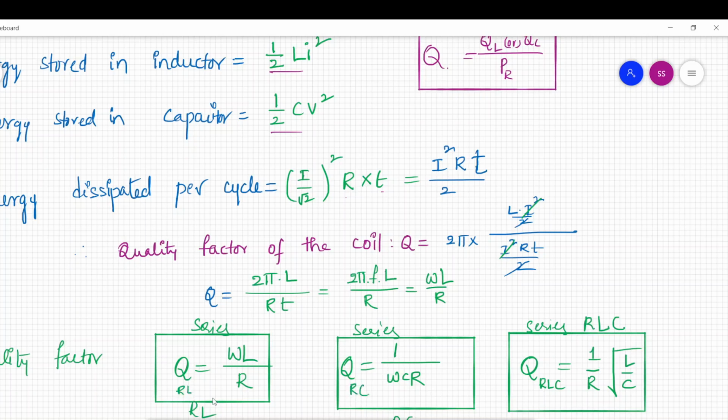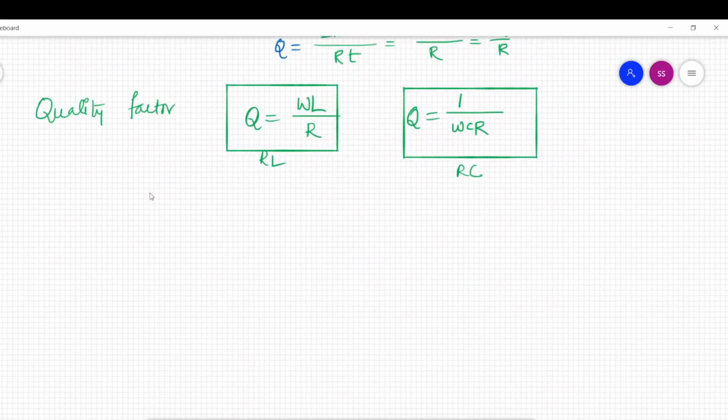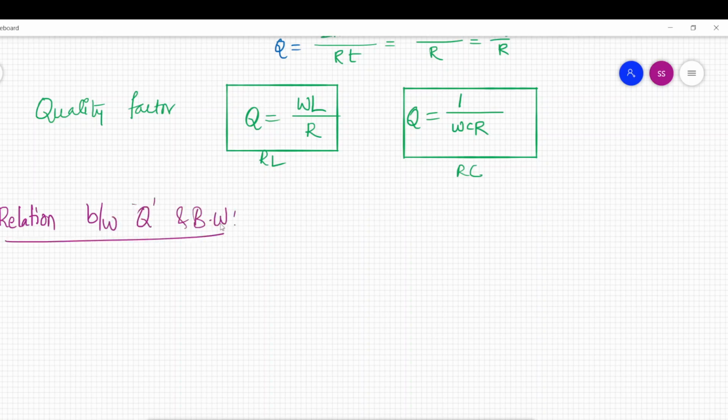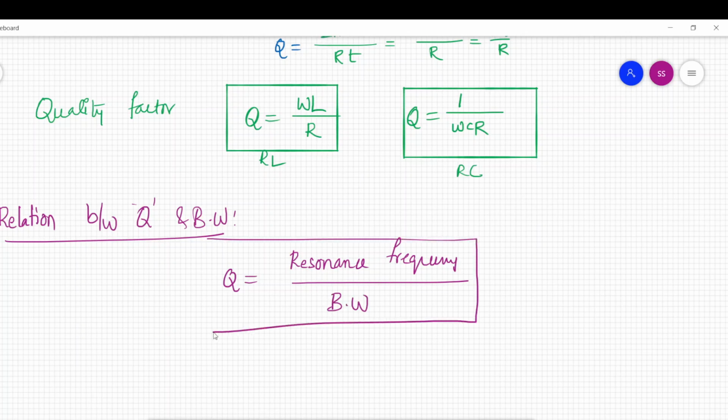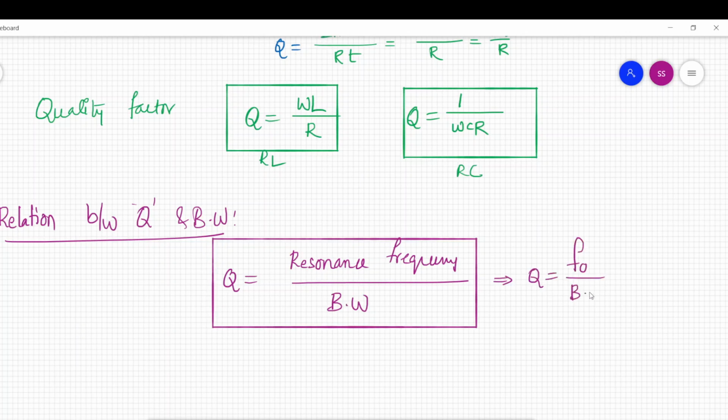There is a relation between quality factor and bandwidth. So I am going to tell you the relation between quality factor Q and bandwidth. Quality factor Q equal to resonance frequency by bandwidth. This is a very important relation. Quality factor Q equal to F naught, the resonance frequency, by bandwidth.